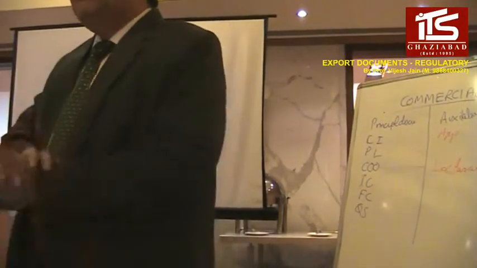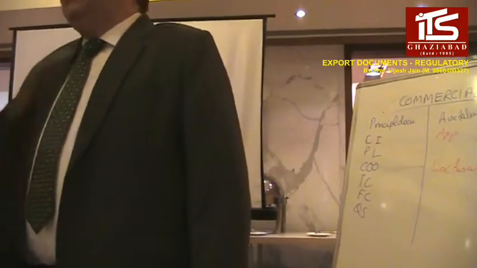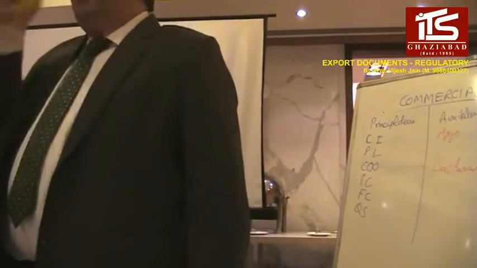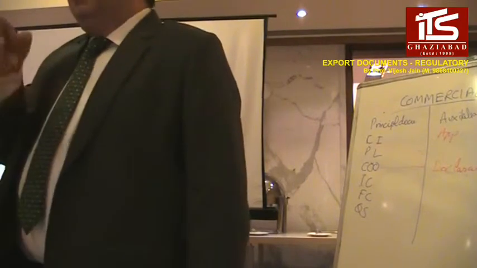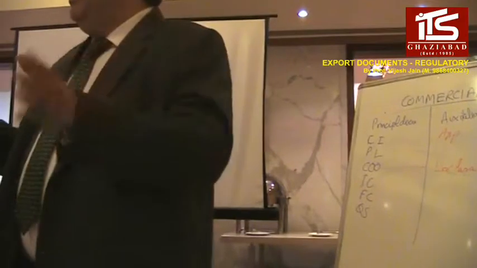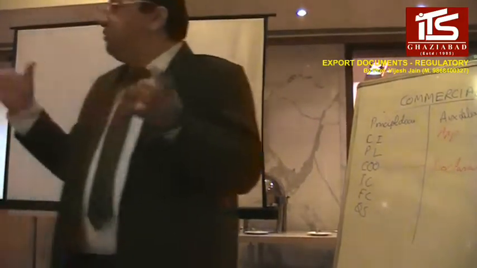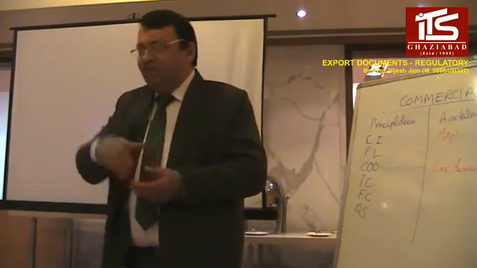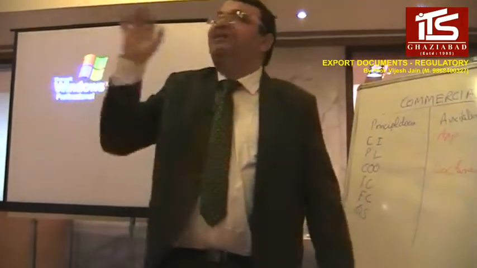Suppose there are 10 directors and any of these 10 directors joins another company or changes the name or whatever they do, the code number cannot be issued. Even if a single director of any next company is blacklisted or connected with a blacklisted company in the record of the RBI, right? Got it? So this is one of the very strong mechanisms to make sure that whatever goods have been exported or imported, money should come. The IEC code number is the only method.